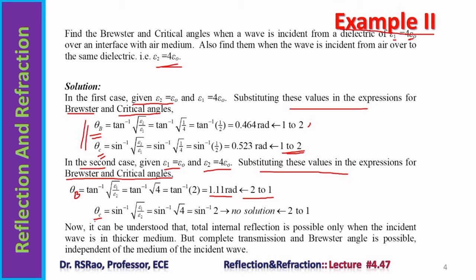Theta c, if you try to find out theta c, we don't get any solution. By this time it is known that total reflection happens only when the incidence medium is denser than the refracting medium. Here air is rarer, so there is no possibility of total internal reflection.